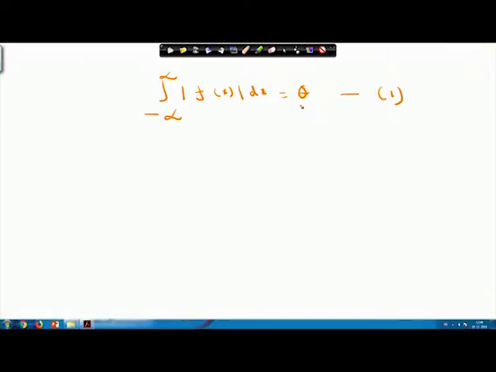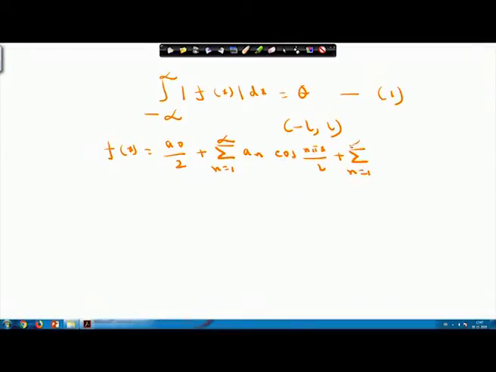Further, suppose the function f(x) can be expanded in terms of a Fourier series in the interval minus L to L. Then you can write f(x) equals, from the Fourier series, a0 by 2 plus summation n equals 1 to infinity a_n cos(n pi x by L) plus summation n equals 1 to infinity b_n sin(n pi by L into x).